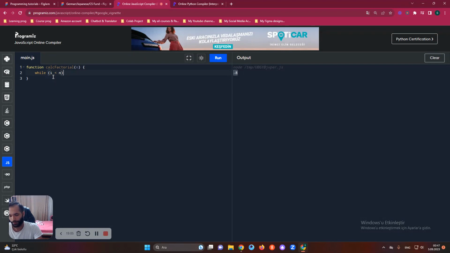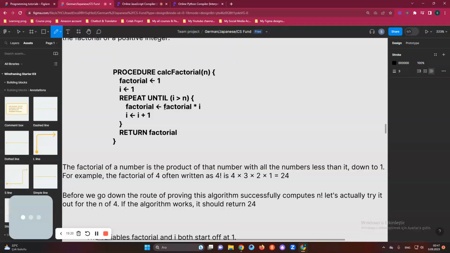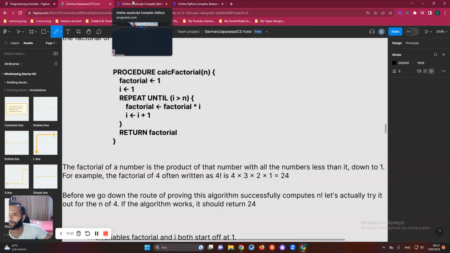Like what? We can just say n is equal to i times, sorry, I just mixed up. Sorry, one minute. Yeah, factorial. We will use factorial in this case. By the way, I did something wrong.